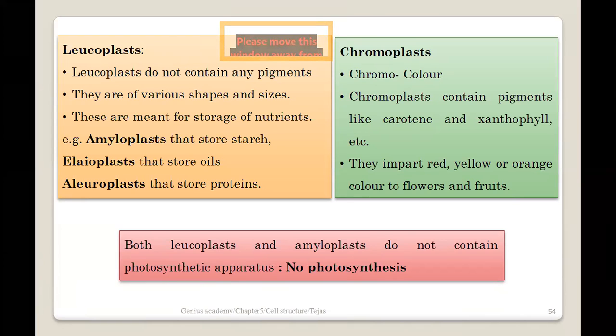Please note it down or highlight it or just put it in your mind, these three important types, because there are many MCQs they ask based on these typical names, like what is the function of elioplast, what is the function of amylo, what is the function of aleuro.